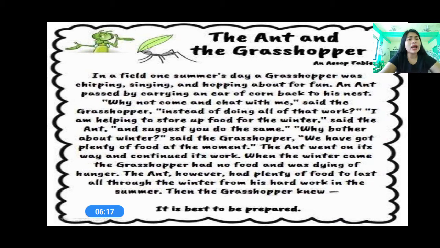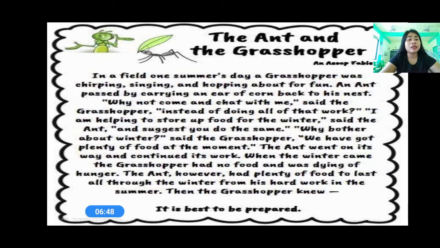Okay, so why bother about winter, said the grasshopper. "We have got plenty of food at the moment." The ant went on its way and continued its work. When the winter came, the grasshopper had no food and was dying of hunger. The ant, however, had plenty of food to last all through the winter from his hard work in the summer.